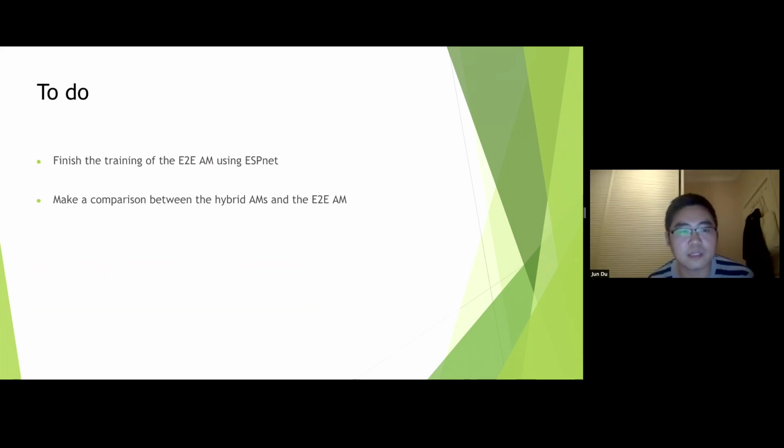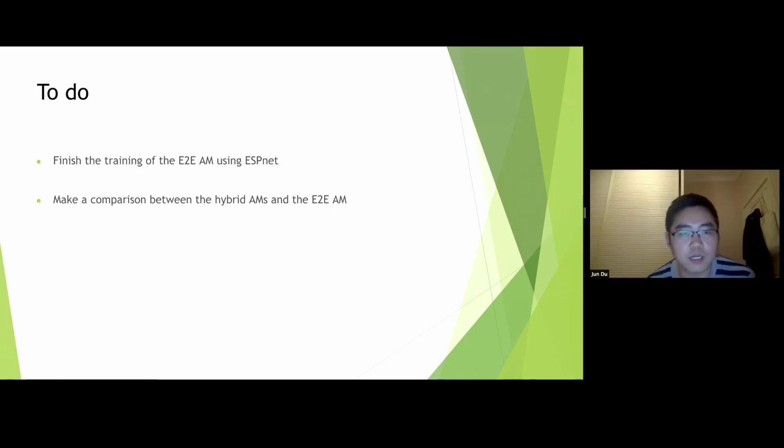Next slide. Finally, we talk about some future work. We want to compare our hybrid model with end-to-end models such as ESPnet.